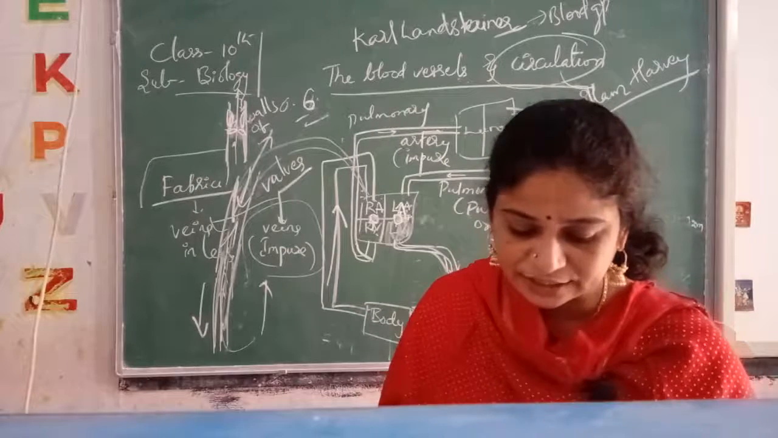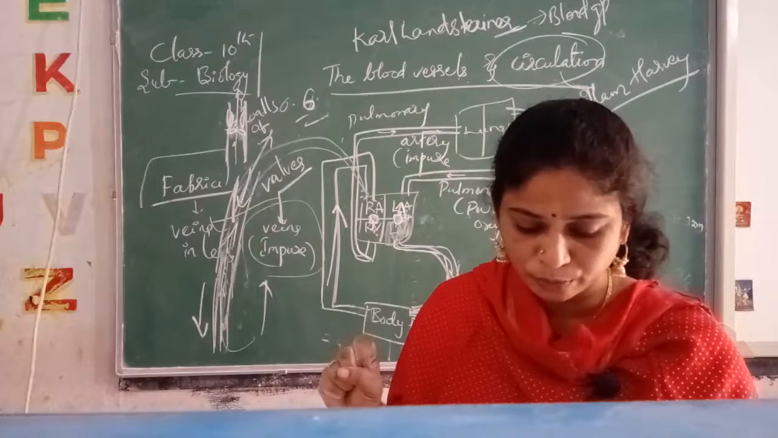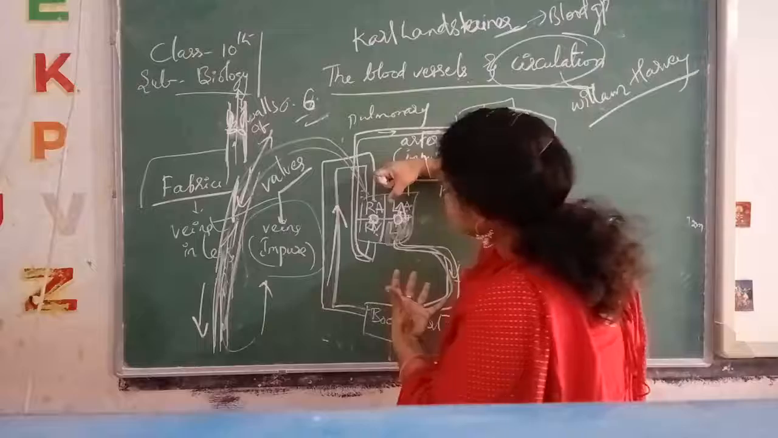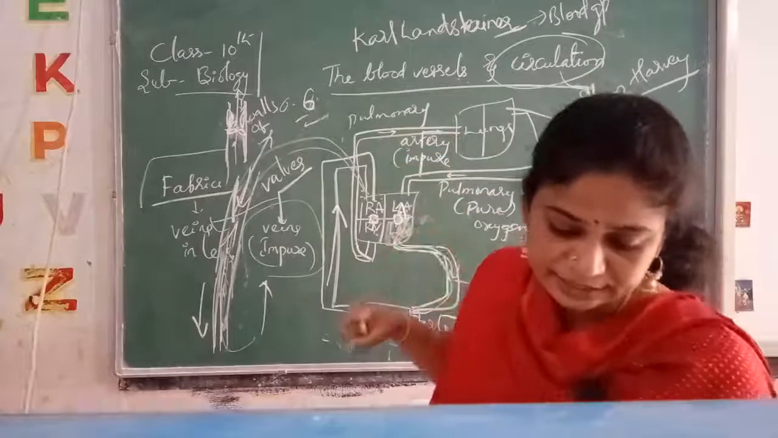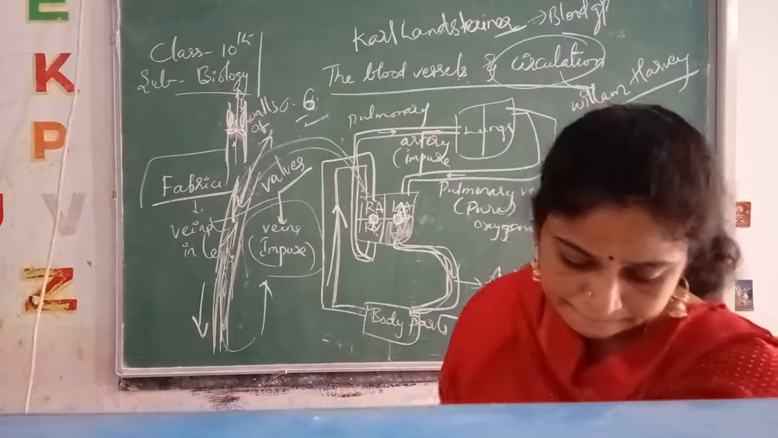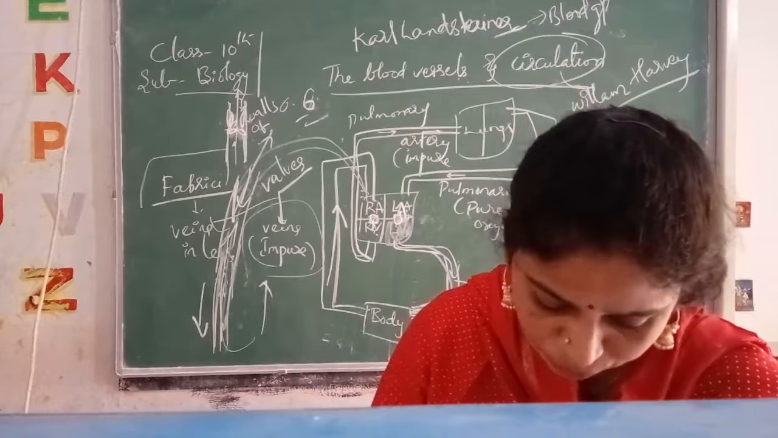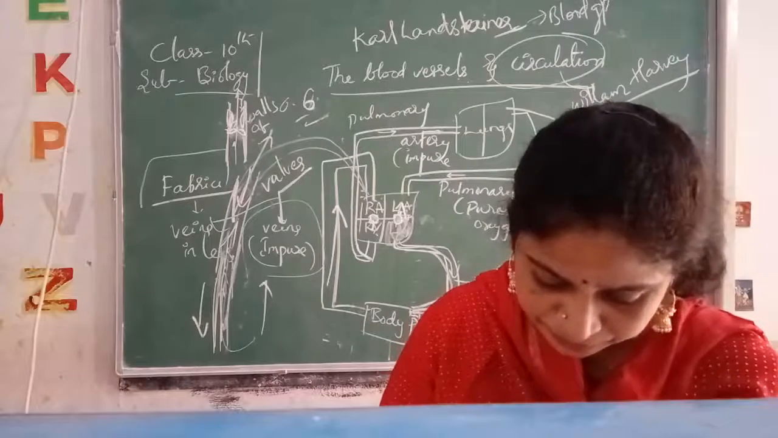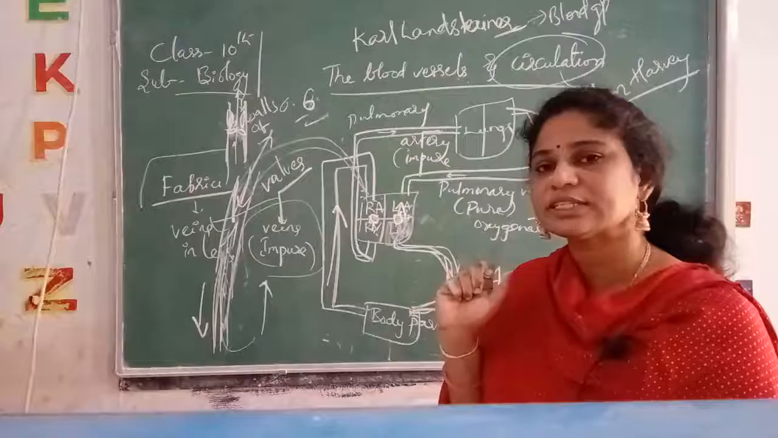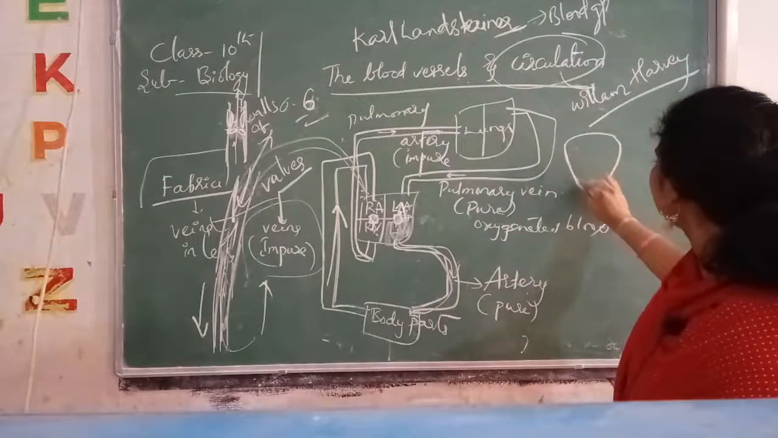When the heart contracted, no blood in the ventricle could flow back into the atrium. See here, when the heart contraction occurs, no blood in the ventricle could flow back into the atrium. See here, contraction, relaxation, they have discovered many things. This is about the heart.